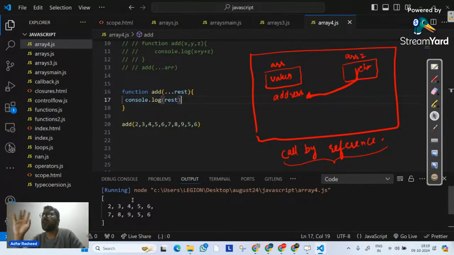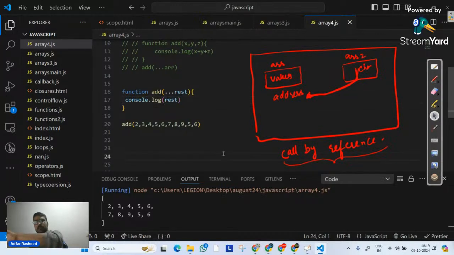There are not too many applications of it, but yes, there are applications. Spread operator is used everywhere, but rest operator is not used that much, but it is used. So you should have an idea over there. What I am doing is simply packing the indefinite number of arguments into an array. Whenever you do such a thing, we say we have used the rest operator. Even though the representation is the same, the application is completely different. I hope it makes sense. Am I clear?